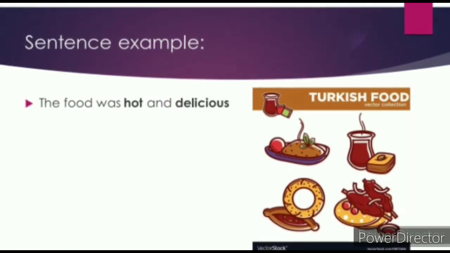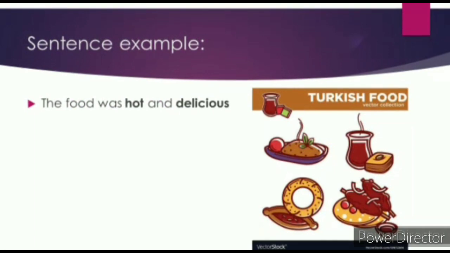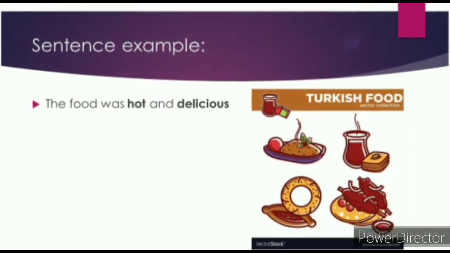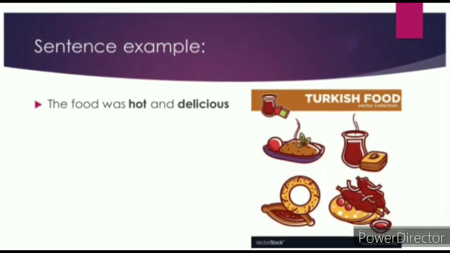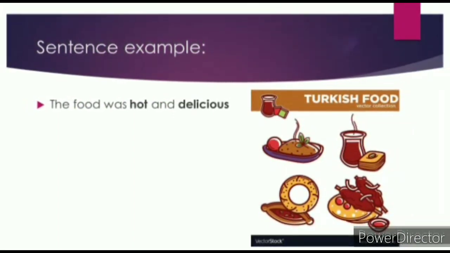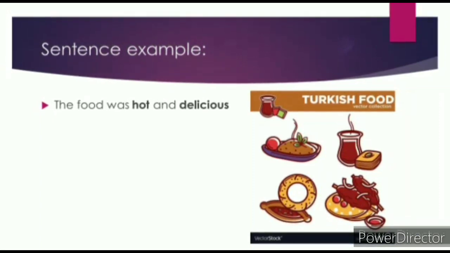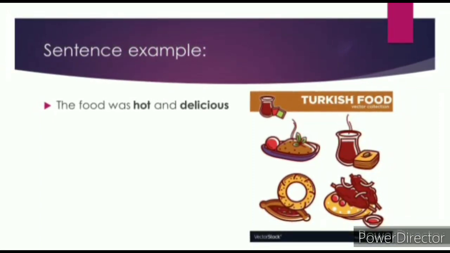Now let's have a look at another example. The food was hot and delicious. Here, hot and delicious describe the noun food. How was the food? Hot and delicious. So here, delicious and hot modify the noun food.